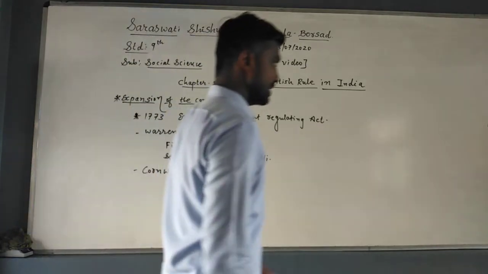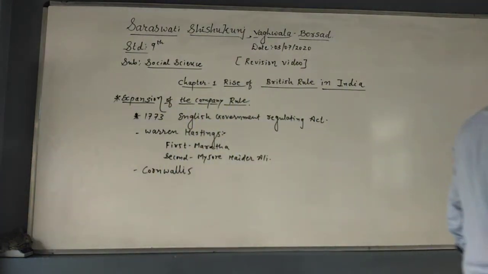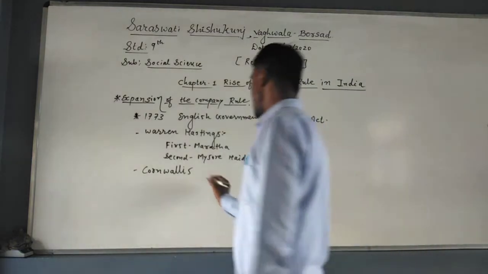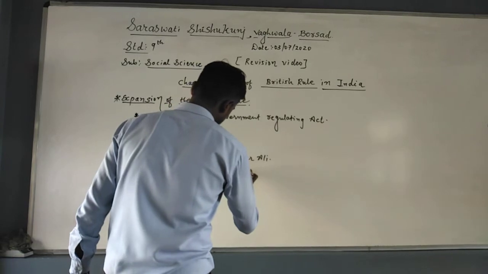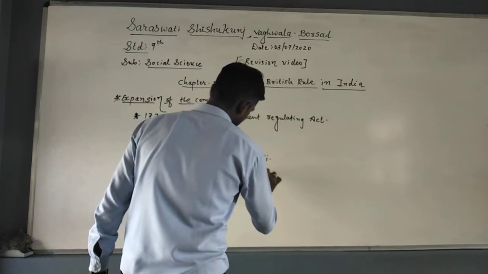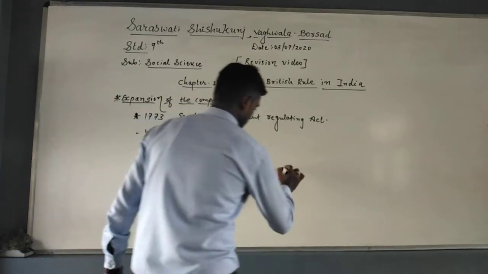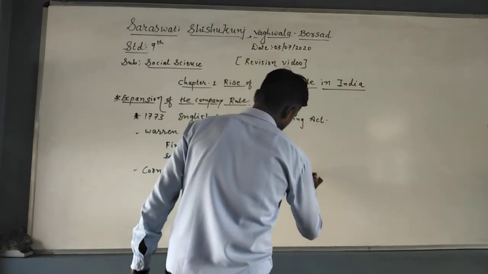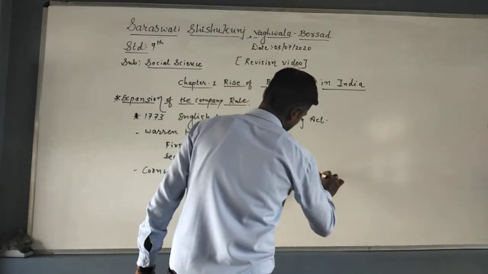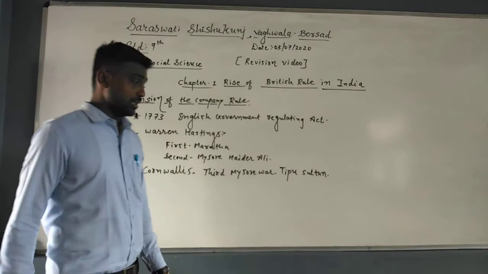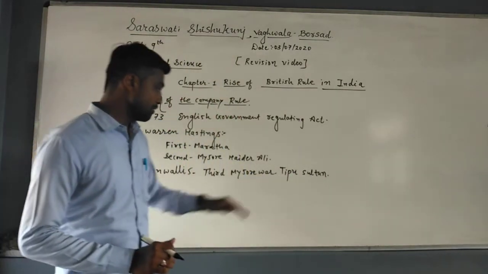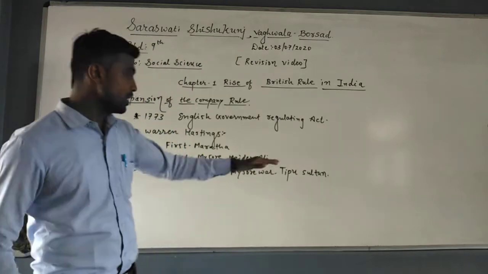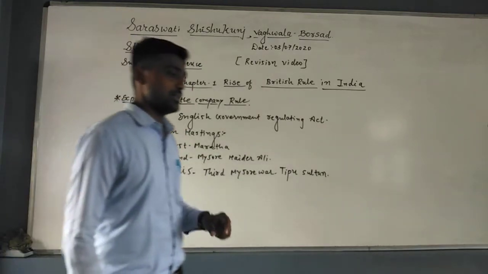Now Cornwallis became the second Nawab of Bengal, and he had the Third Mysore War with Tipu Sultan. You know that Tipu Sultan is known as the Tiger of Mysore, and Cornwallis had a war with him.